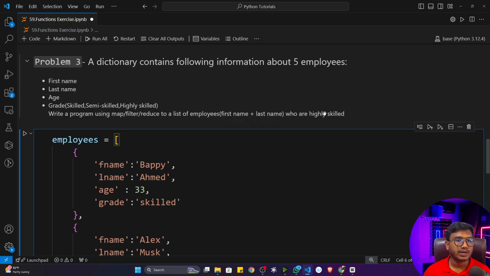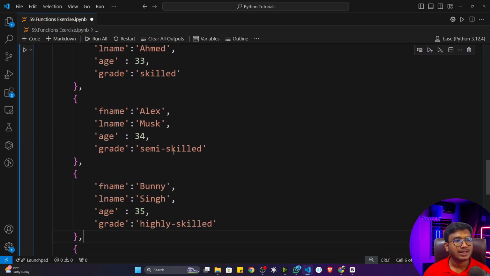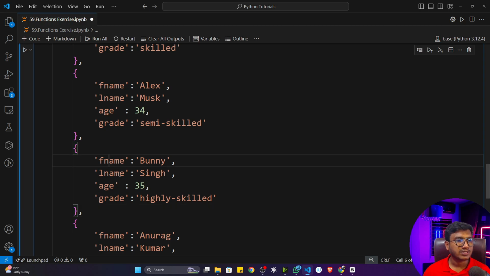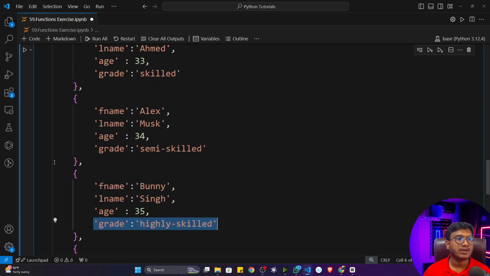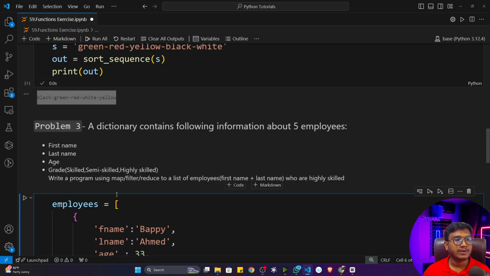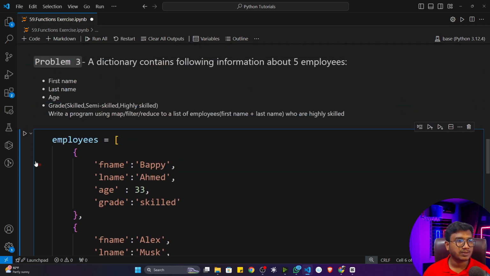Sorry, I think we have to print for the highly skilled. Okay, not for the skilled. So I need to print the first name and last name of those whose grade is highly skilled. So this is the condition I have to apply with the help of map, filter, or you can also use reduce here. Let me show you how we can solve this particular problem statement.